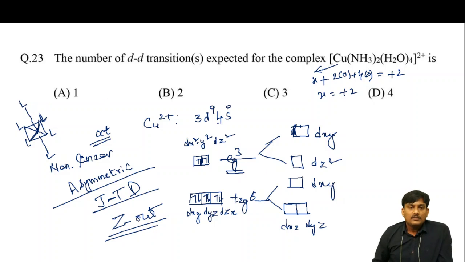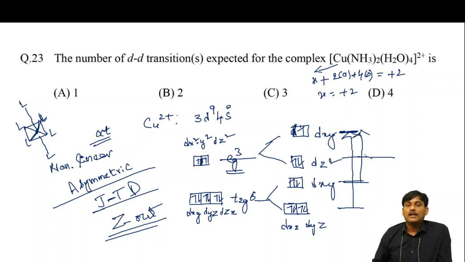So here you have to fill the electrons. Nine electrons you have to fill. 1, 2, 3, 4, 5, 6, 7, 8, and this is the 9th. So how many transitions are possible? This is one level, this is one level, this is one level, and this one is one level. From this level to this level, an electronic transition is possible. From this level to this level, and from this level to this level. So how many transitions are possible? Here, 3 transitions are possible. So what is the correct option? C is the correct option.